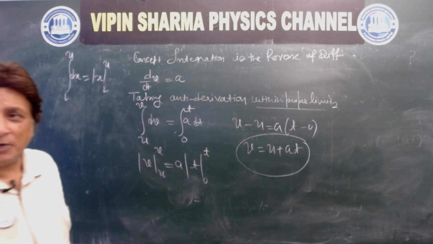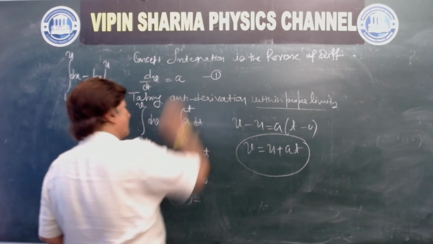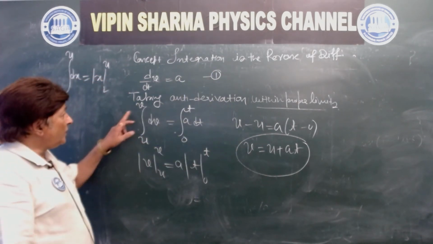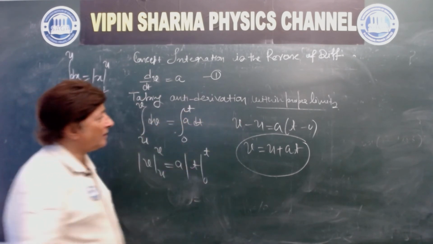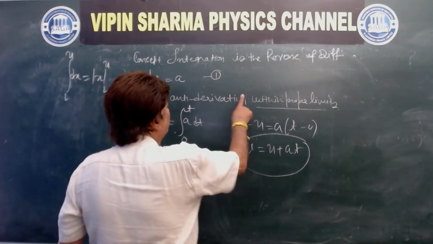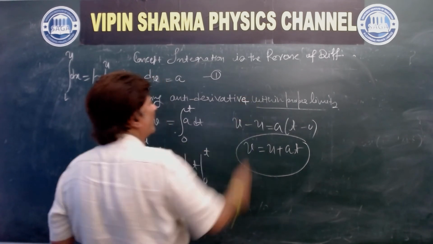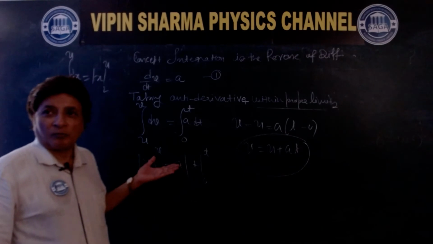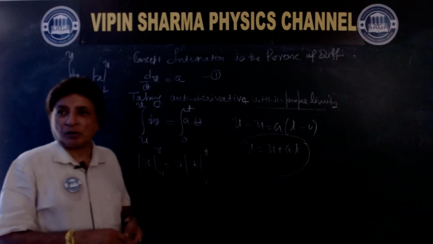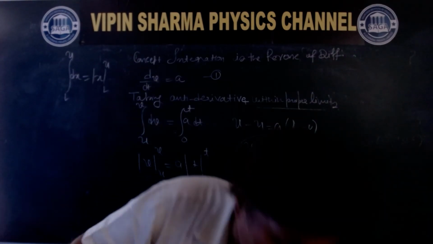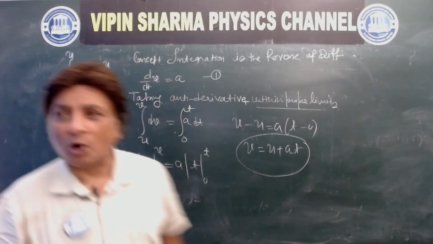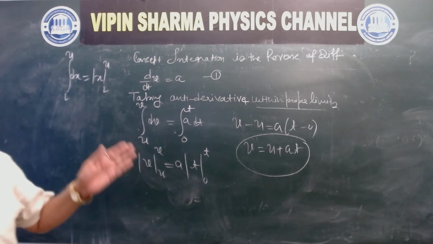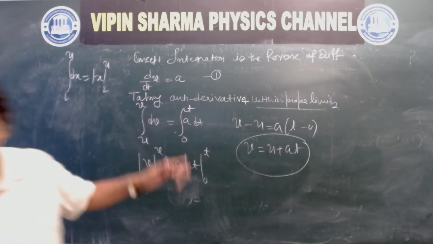जैसे ये dv अपॉन dt है, इसको हम a इक्वेशन 1 मान लेते हैं, taking antiderivative or integral with proper limits, okay, proper limits. So that is what we people talk about, right? Taking antiderivative or integration with proper limit.